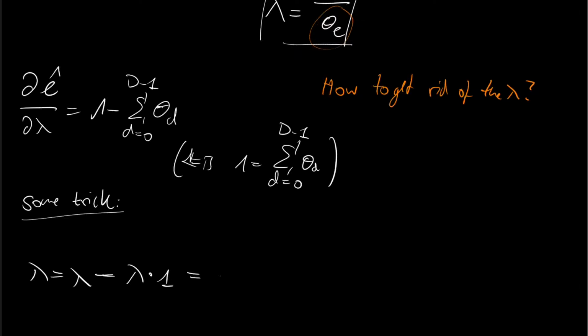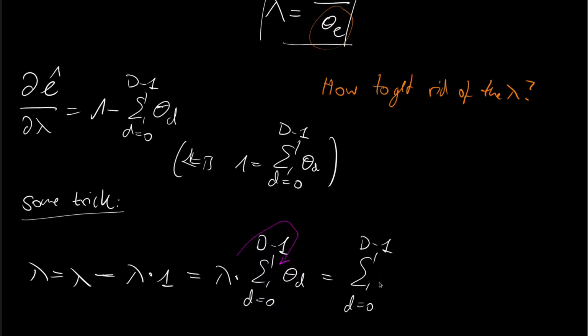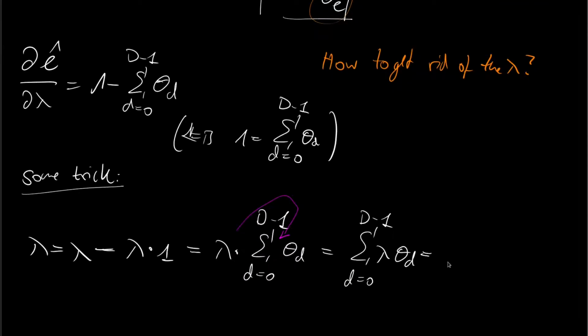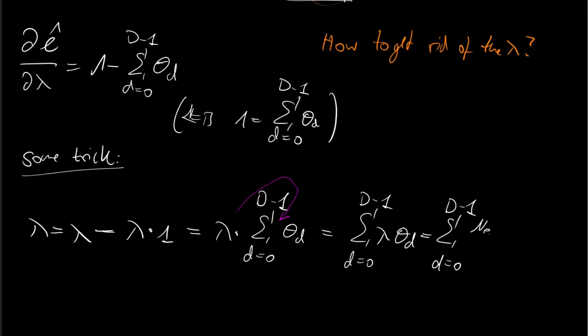This is nothing else than lambda times the summation from d=0 to D minus 1 over theta d. And well, since lambda is a constant, we can just put it into the summation here. And then we get the summation from d=0 to capital D minus 1 over lambda times theta d. And if we then plug in lambda, we get the summation from d=0 to capital D minus 1 over n_e over theta e times theta d.